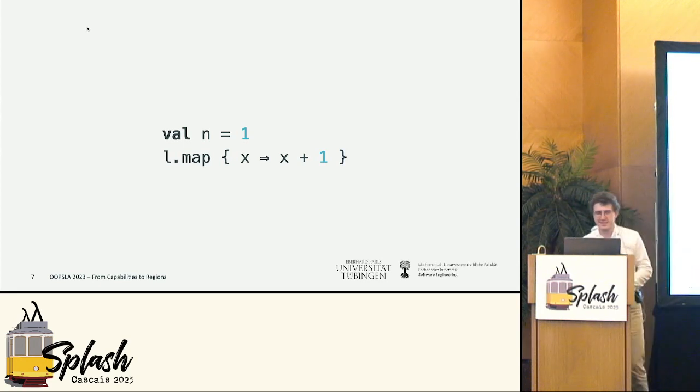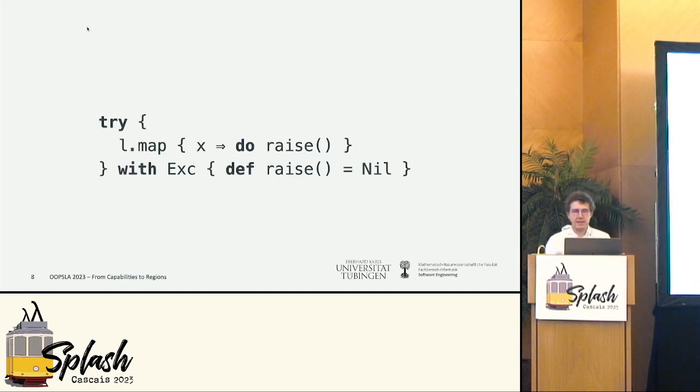It's called optimizations, inlining. The question is a little bit more difficult if we look at effect handlers, or you can think of them as exception handlers for this talk here. Here we raise an exception, and the question is now, can we apply the same reasoning or not? Will this handler here be the handler for this exception or not? The answer is not that simple because in some languages like JavaScript, for instance, you could accidentally handle this exception in the higher order function map here. You could maybe even bundle a function, return it out of this try and force it on the outside somewhere. So it's not immediately clear where this exception will be handled.